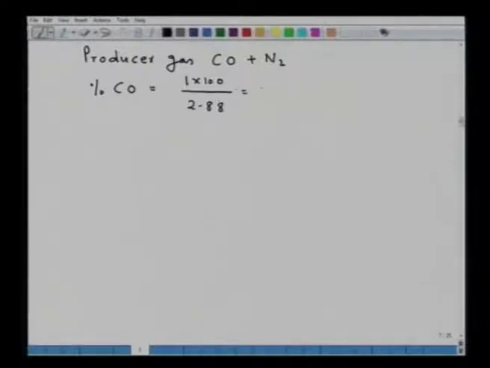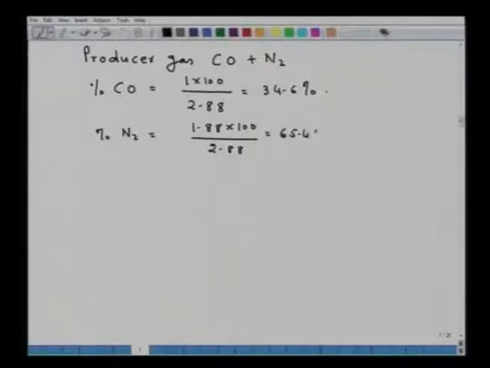So that is equal to 34.6%, and percentage nitrogen is 1.88 into 100 upon 2.88, which is equal to 65.4%. So this is the composition of producer gas.